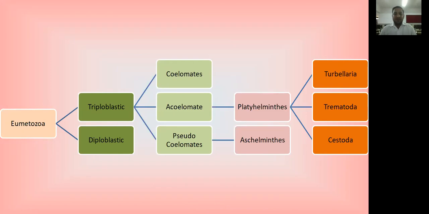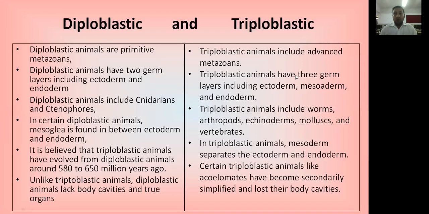Triploblastic organisms have three germinal layers in embryonic development. Depending upon the characteristics of their coelom, they are divided into three main groups: the coelomate, acoelomate and pseudocoelomate. Now, what are the basic differences between diploblastic and triploblastic? How do these two groups differ from each other? First of all, we will discuss the difference between diploblastic and triploblastic.